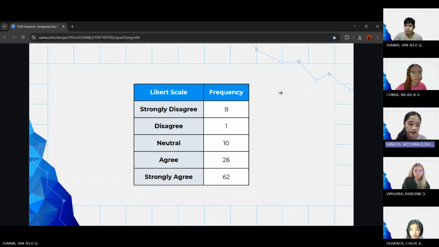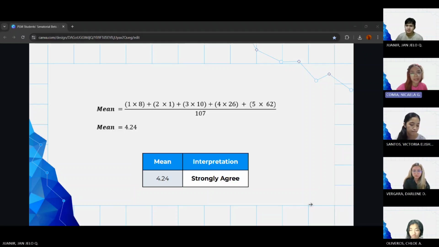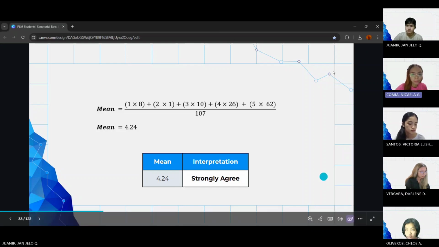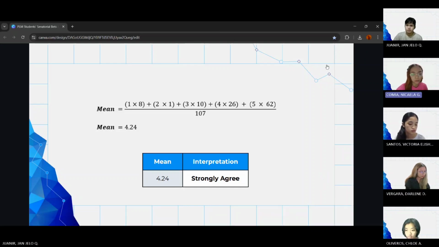But we can see that the majority of the respondents agree that agriculture is one of the pressing issues in our country. And all of the options were chosen by the respondents. So finally, let's examine our calculated mean and its interpretation. Using the mean, we add all of the data and then divide it over the total respondents, which is 107, and this mean of 4.24 falls into our interpretation scale as strongly agreed. This suggests that overall our respondents had a very positive response.